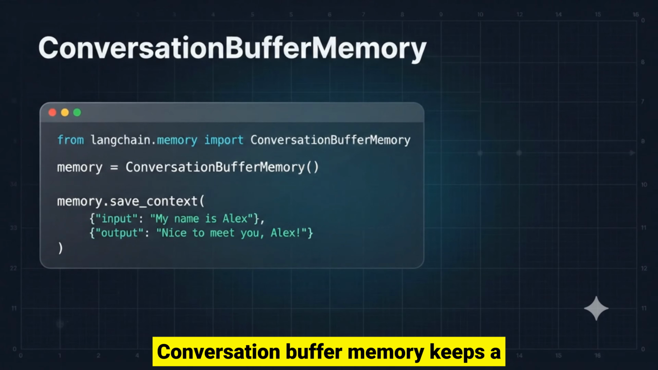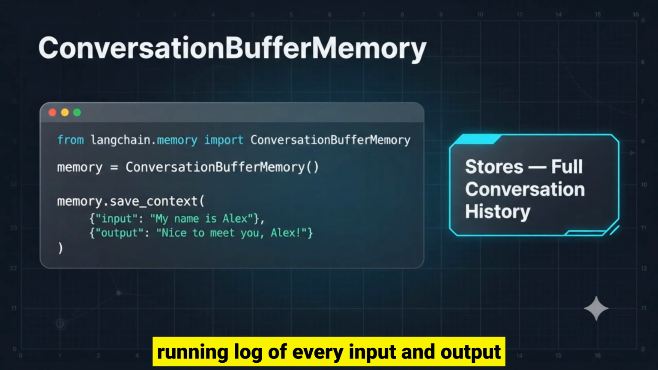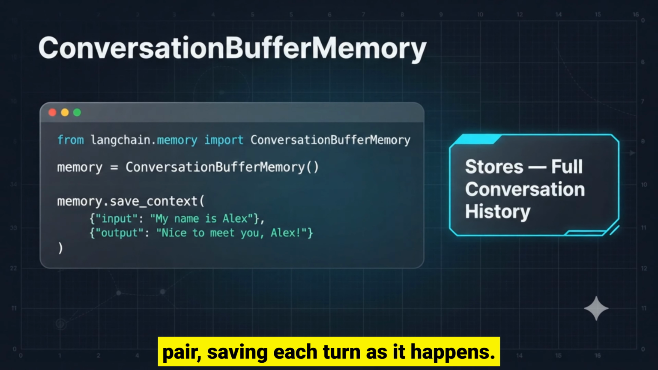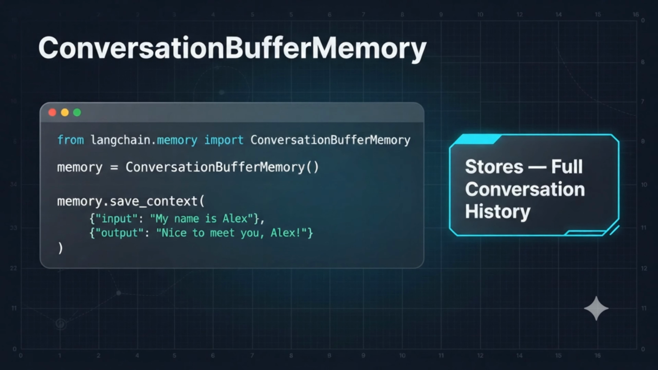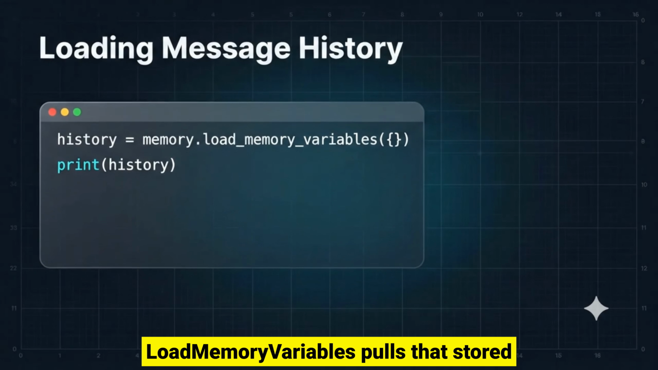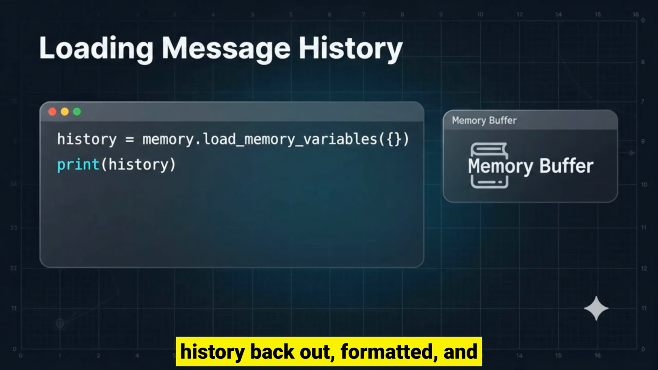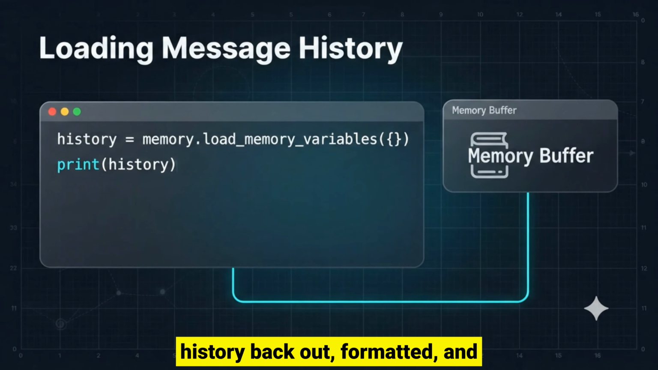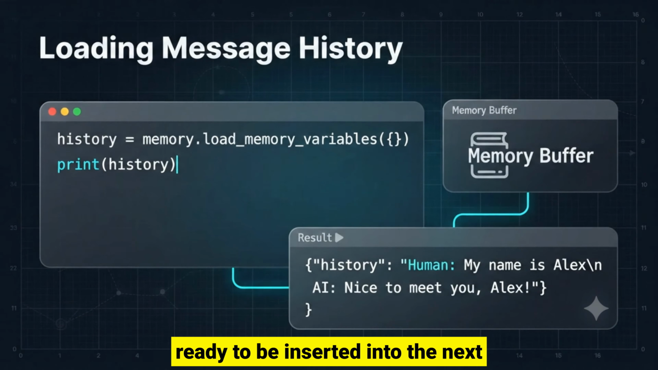Conversation buffer memory keeps a running log of every input and output pair, saving each turn as it happens. Load memory variables pulls that stored history back out, formatted and ready to be inserted into the next prompt.